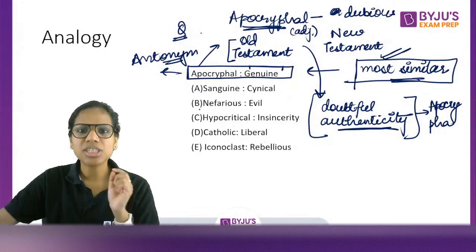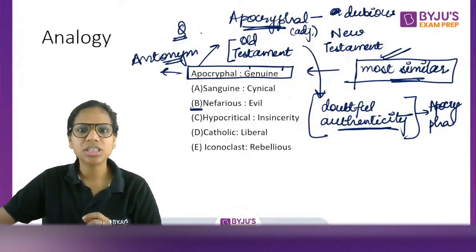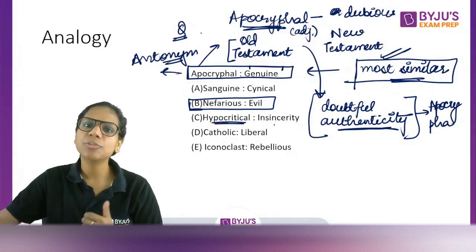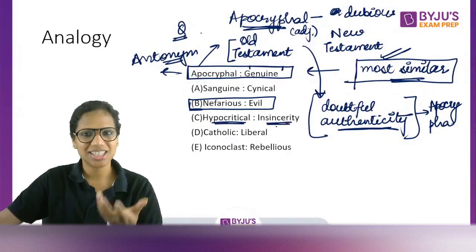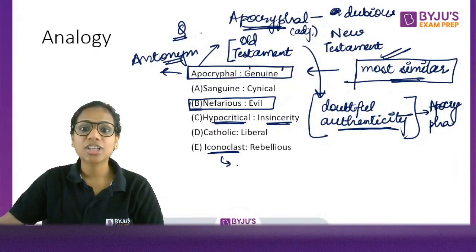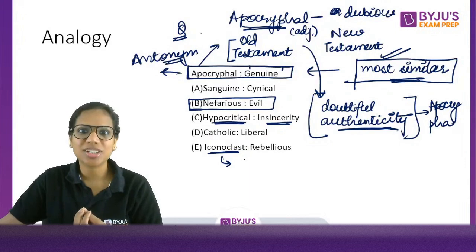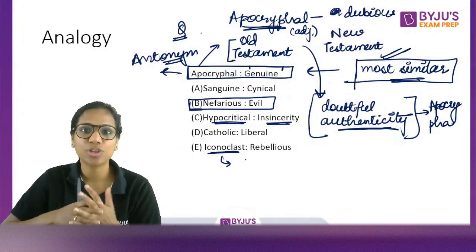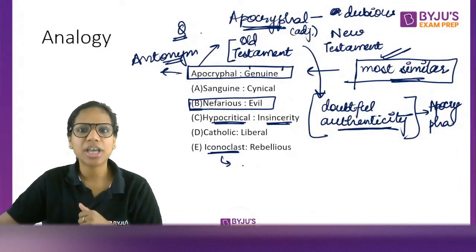So if you see here, in case you know this also, nefarious is to evil. Nefarious means wicked or evil. Somebody who is hypocritical is insincere. An iconoclast is a person who actually is a dissident of sorts, somebody who attacks the cherished beliefs, particularly religious beliefs, of a time. That person is called an iconoclast. Such a person would be rebellious.